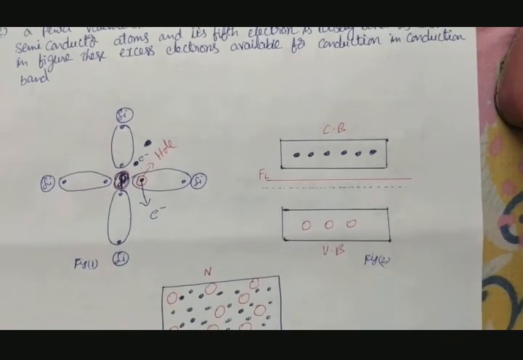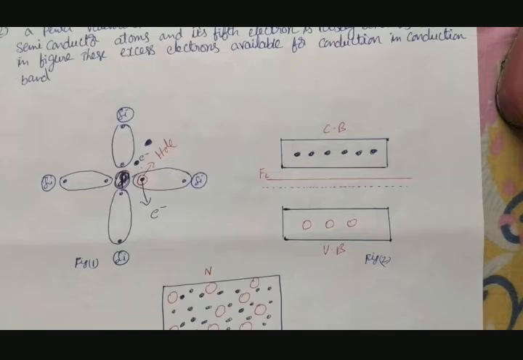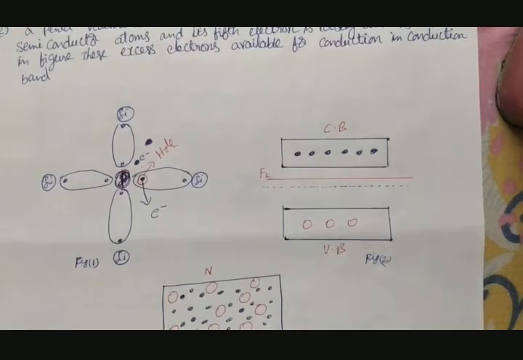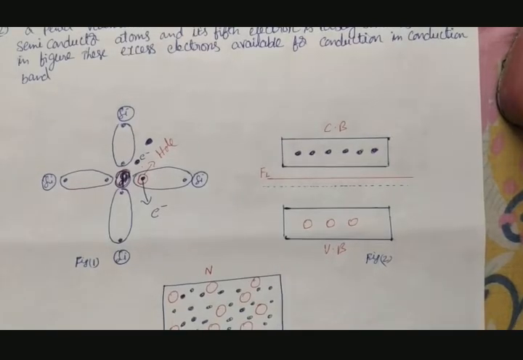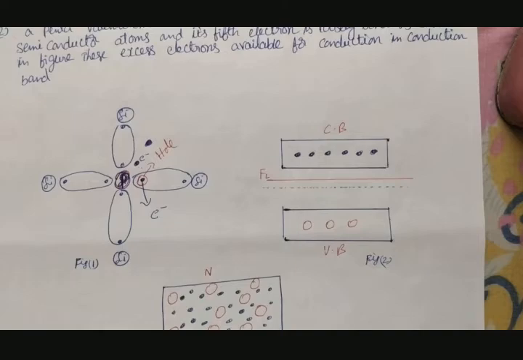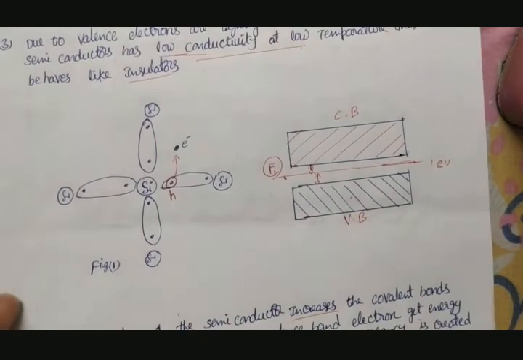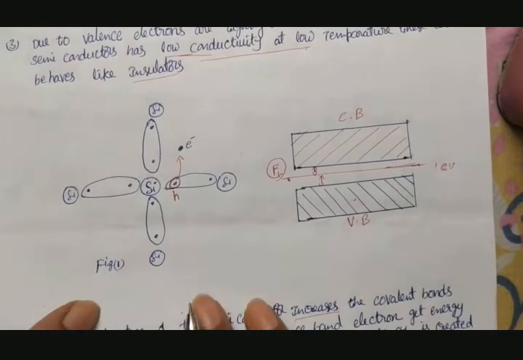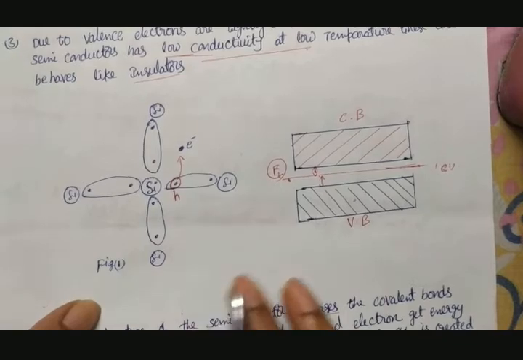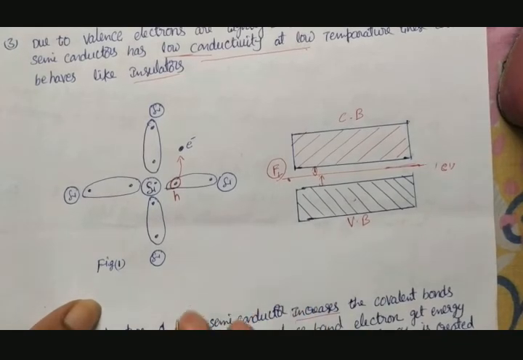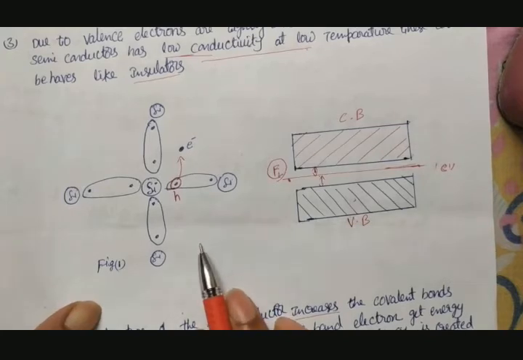And what is the main purpose of this doping? Maybe you take p-type semiconductor or n-type semiconductor, what is the purpose of doping? It is to increase the conductivity of the material. We know a pure form of semiconductor has less conductivity. Of course, as temperature increases, conductivity increases. That is one factor. But by adding impurity also, we can increase the conductivity of the semiconductor material.